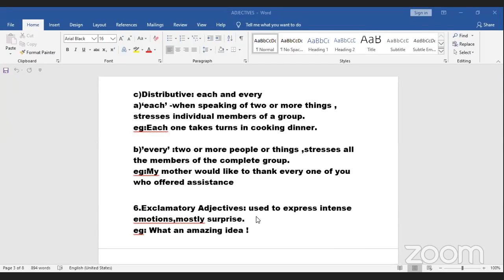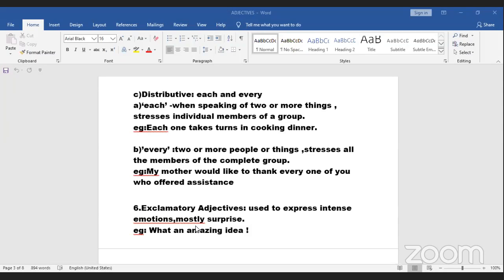Now exclamatory adjectives. Whenever we use exclamation, okay, what an amazing idea. So idea is a noun and amazing is an adjective. Now one more thing, see, amazement is a noun. That's a thing. Now the same thing when it comes as an adjective, it is amazing. And adjectives always need a noun. So amazing idea.